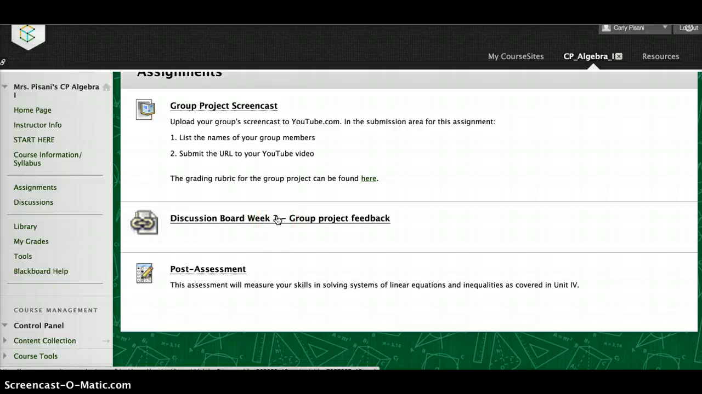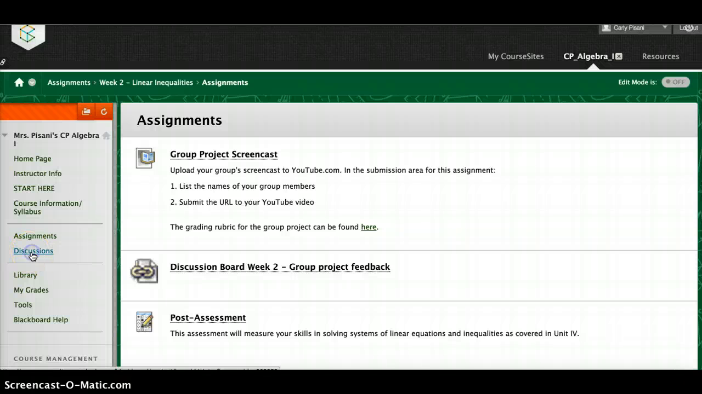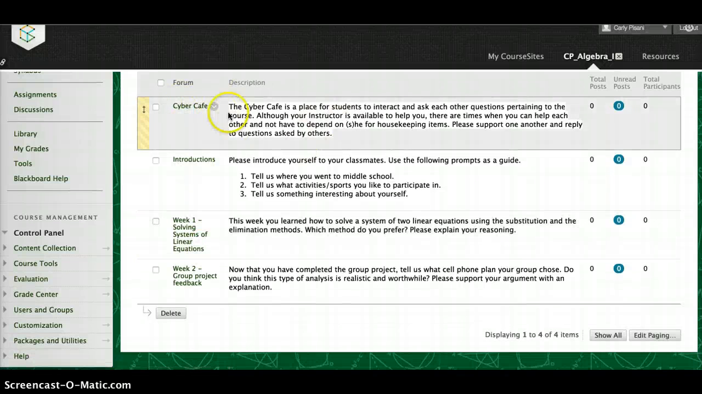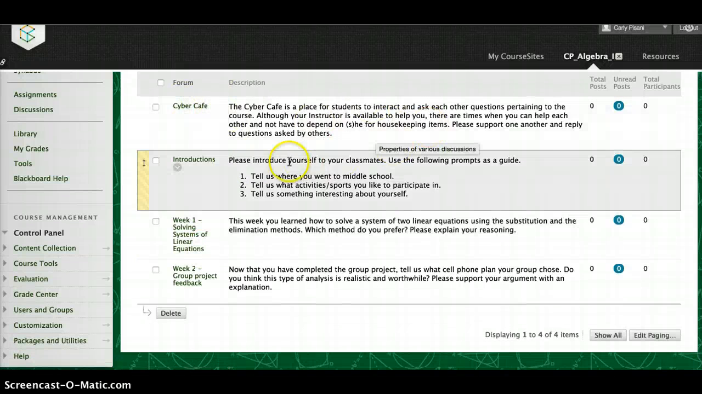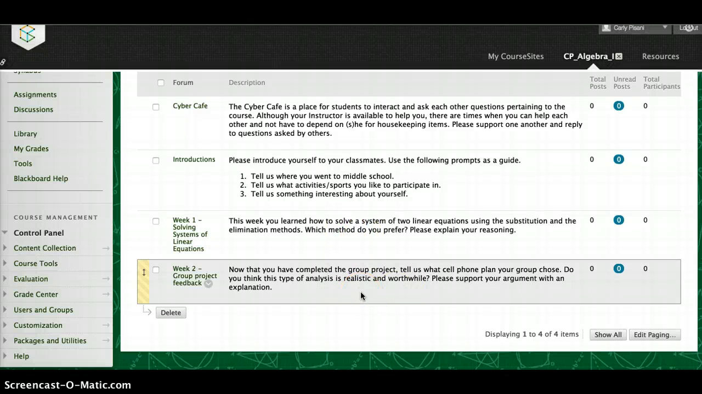There's a link here for the second week of the discussion board, and then the post-assessment that the students will complete to show their progress in this particular unit. There's a link on the left here for the discussion boards. So the students have a general meeting space where they can ask each other questions. There's a thread where they're going to introduce themselves to each other at the beginning of the course. In week 1, they're arguing which method they prefer out of the 2 methods that they learned. And in week 2, they're discussing the outcome of their group project.